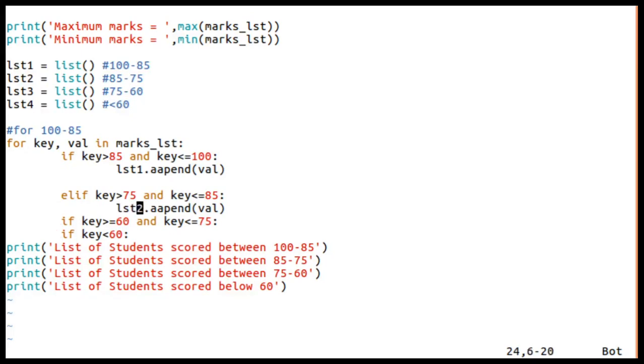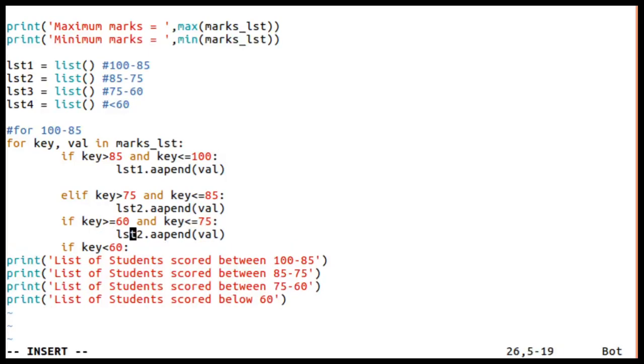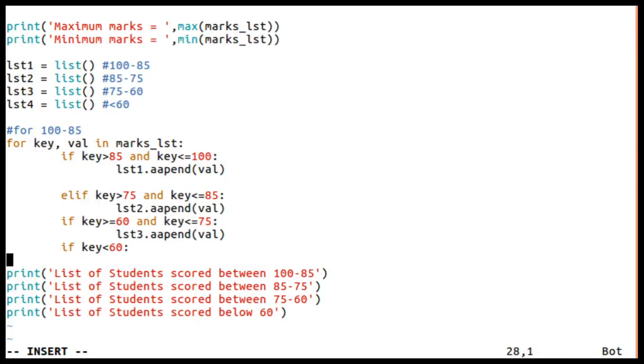And now if the range is this, let me use list3, and if it is less than this, let me use list4. Means as per the range, I'm going to add a particular USN in a particular list.